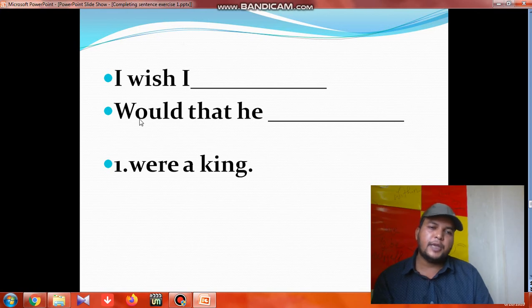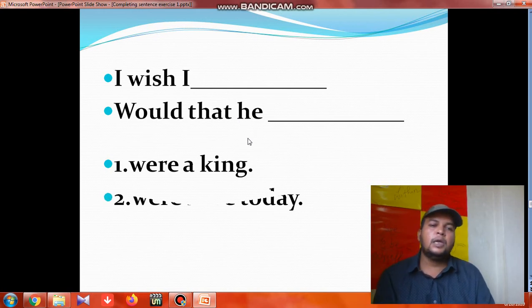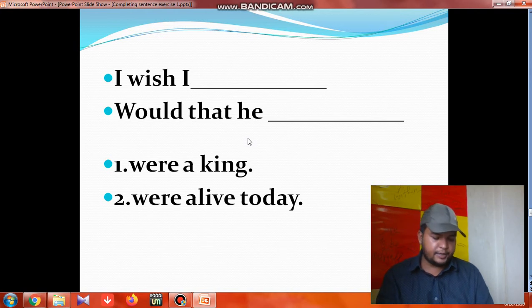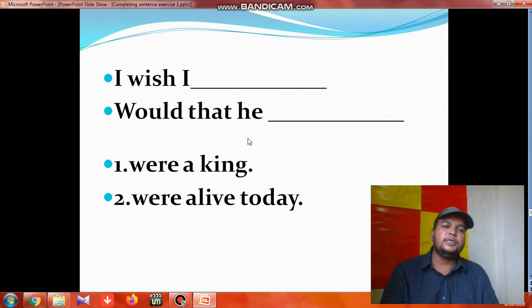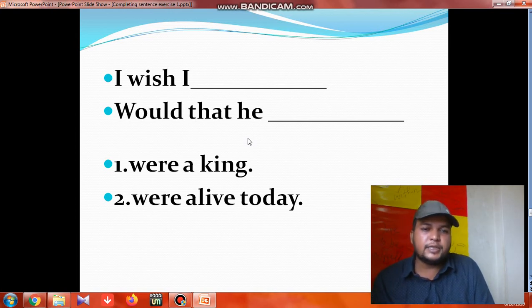And the second one is also the same thing. What is the meaning of "wish"? "Would that" also carries the same meaning. So, would that he were alive today. Someone died and it is not possible to bring him back to life. So in this case, someone saying "if he were alive" means it is actually an unrealistic wish. So with "I wish" and "would that", we express something unrealistic or beyond our imagination.